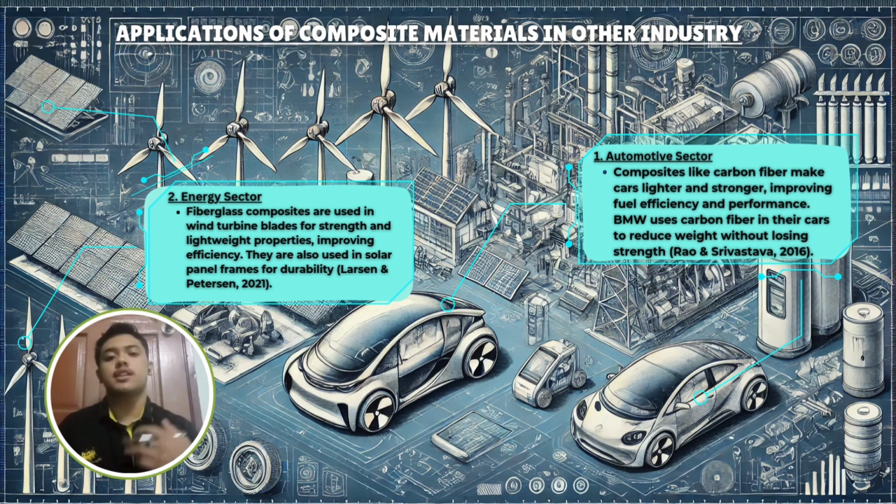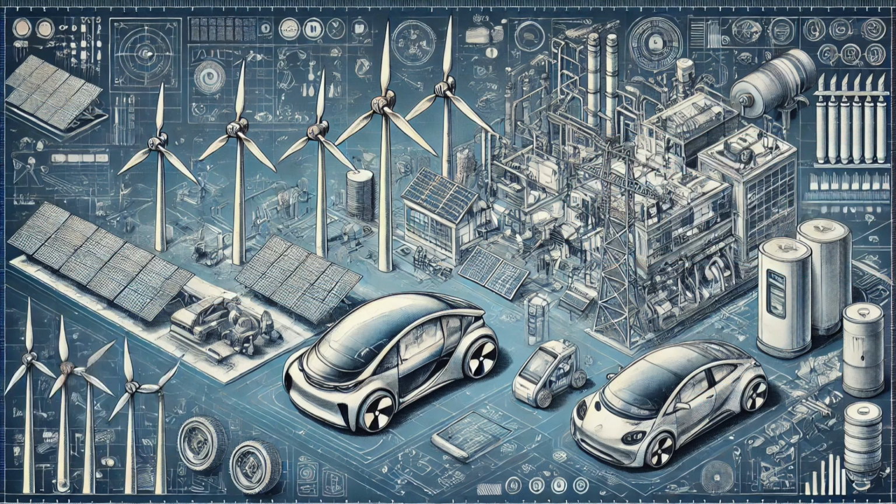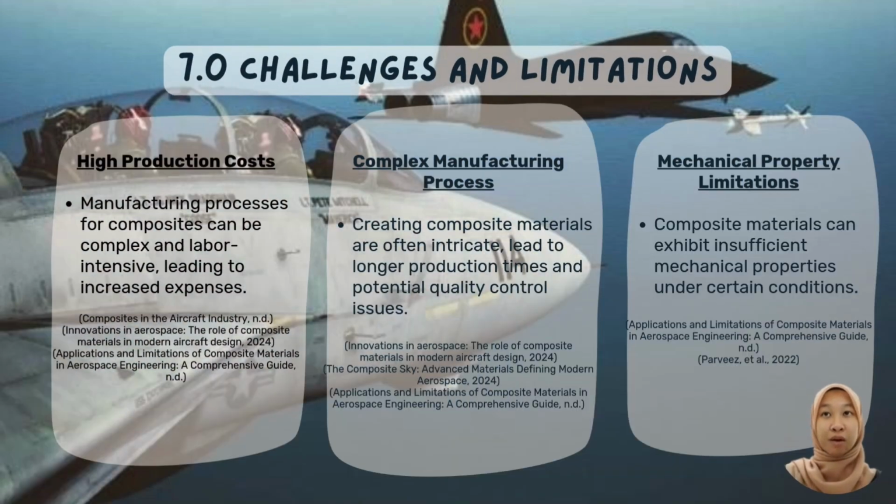Next is the energy sector. Composites such as fiberglass are used in wind turbine blades because they are strong yet lightweight, making them more efficient. They are also used in solar panel frames, increasing their durability and performance in harsh weather conditions. Challenges and limitations. First, high production costs.